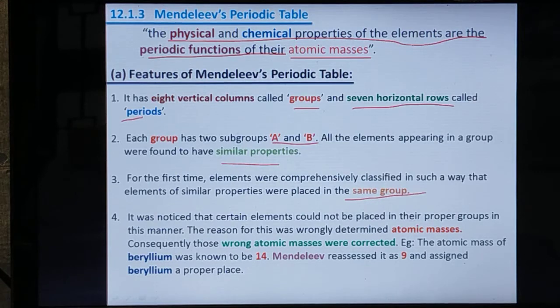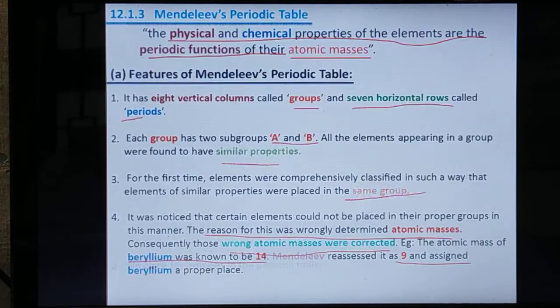Point 4: it was noticed that certain elements could not be placed in their proper groups in this manner. The reason was wrongly determined atomic masses, so those wrong atomic masses were corrected. For example, the atomic mass of beryllium was known to be 14. Mendeleev reassessed it as 9, not 14, and assigned beryllium to its proper place.